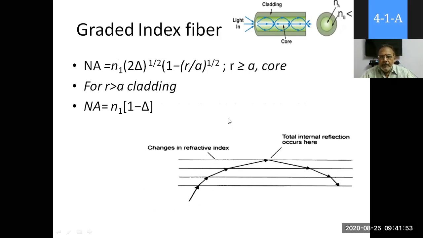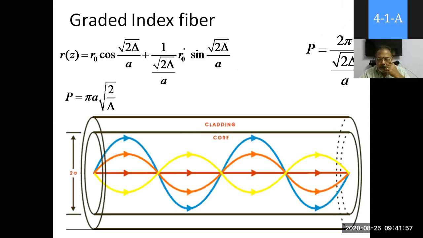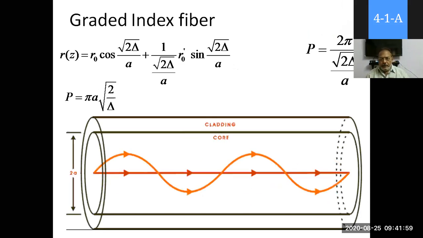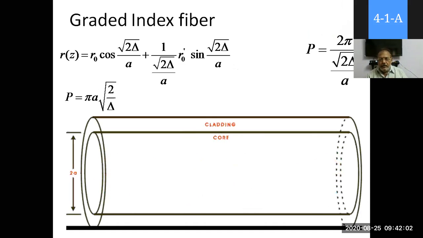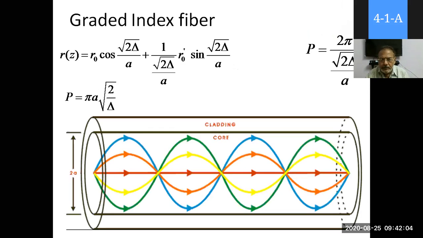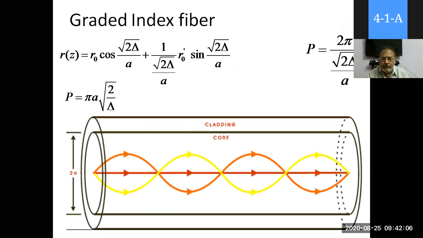So I'll do one thing. See, there is a small animation which you can see on the screen.